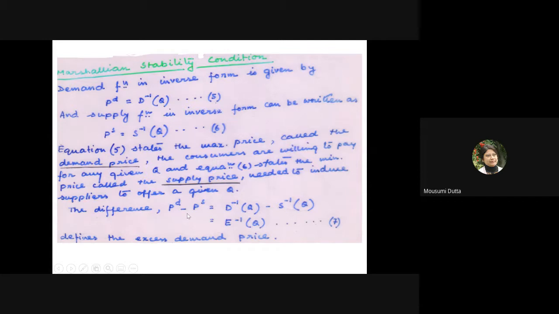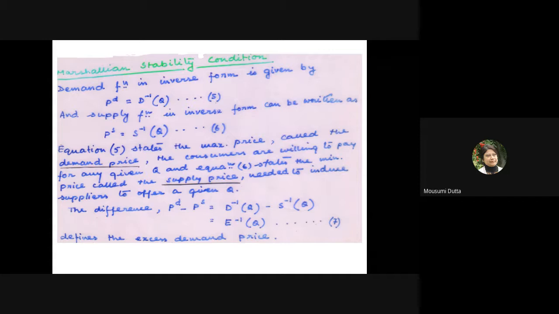The difference PD minus PS, that is D inverse Q minus S inverse Q, is nothing but E inverse Q. Anything excess we are marking as capital E. In the previous case, while we marked excess demand, we considered capital E as a function of P, and here we are considering all inverse functions, D inverse Q, S inverse Q. Naturally, the excess demand will also be given in terms of excess demand price.